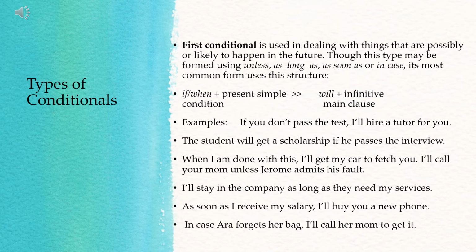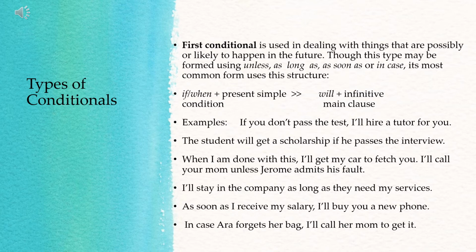The condition is likely to happen in the future. It's possible that the student will pass the interview. So if the student passes the interview, then he or she will get a scholarship. So in the main clause, you have the simple future tense of the verb.